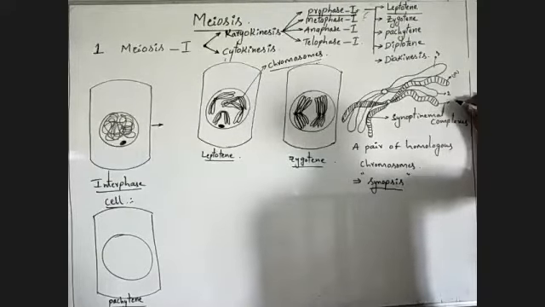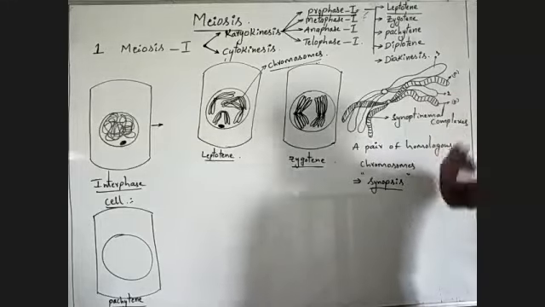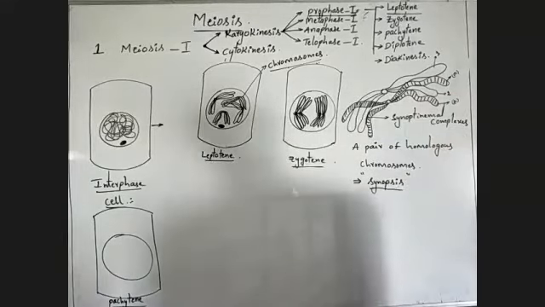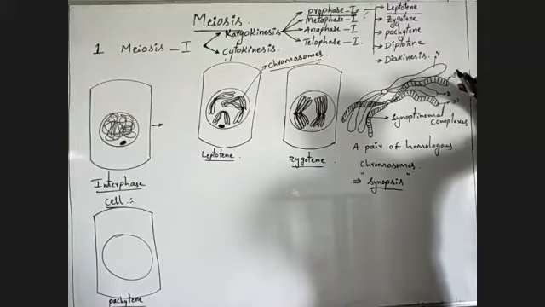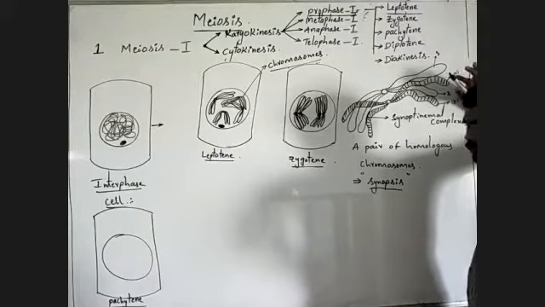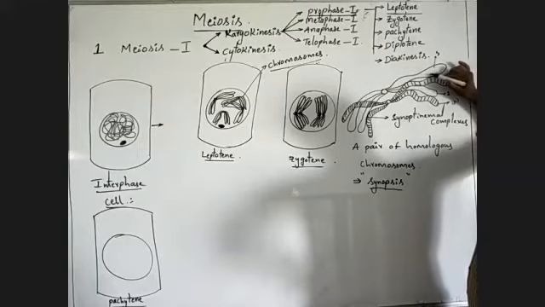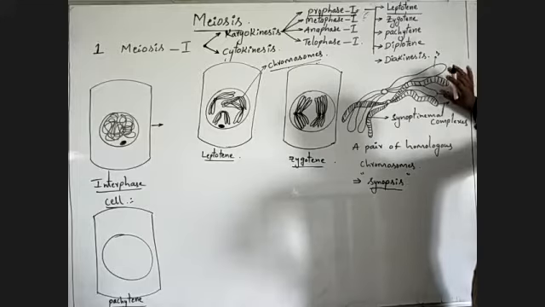This is the second chromatid of the second chromosome. Now observe carefully. Two chromatids of a single chromosome, two chromatids of the same chromosome, are called sister chromatids.